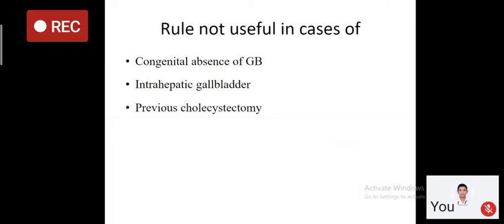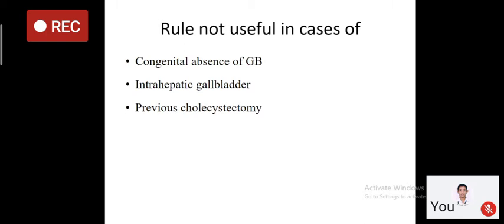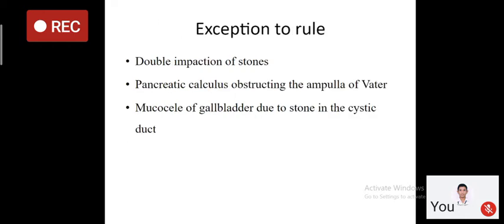If there is a history of previous cholecystectomy, obviously the gallbladder will not be palpable even in cases of malignant obstructive jaundice, right? These are the conditions in which your Courvoisier law is not helpful. Then there are some exceptions to this Courvoisier law.